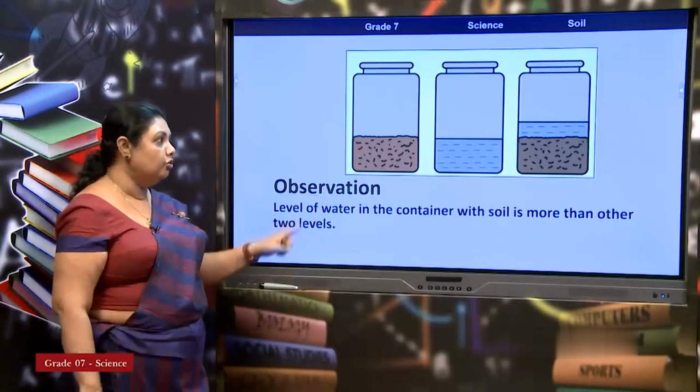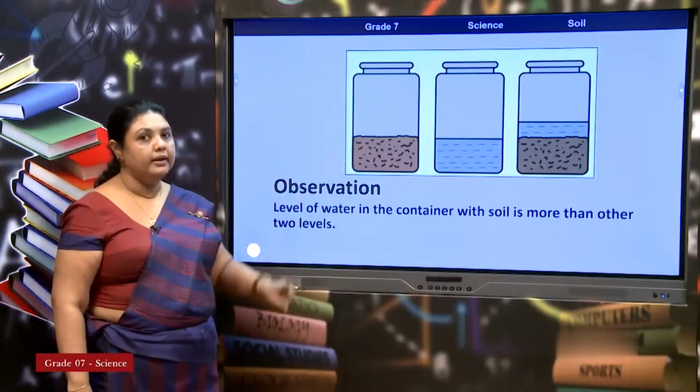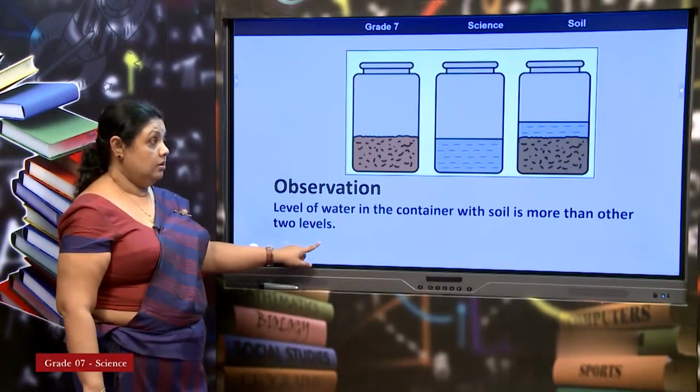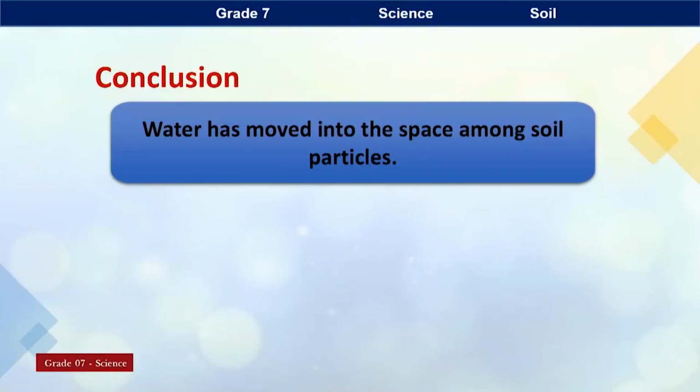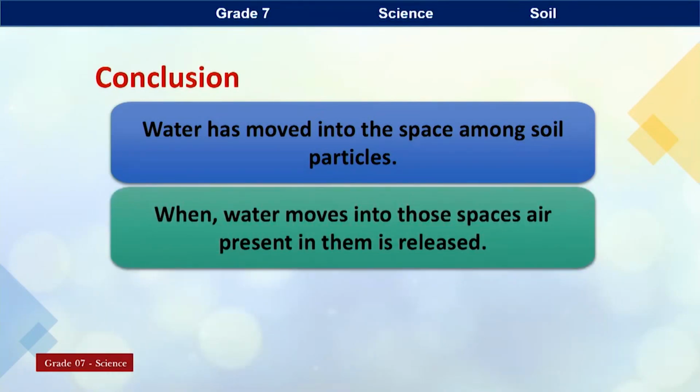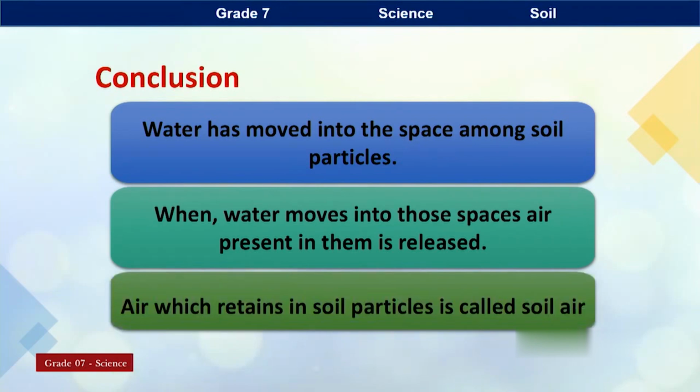Both together do not add up to make the final volume. What does that say? That means water has moved into the spaces among soil particles, so air spaces are there. So, water moves into these air spaces. Here the air bubbles release out and water can be retained in soil.